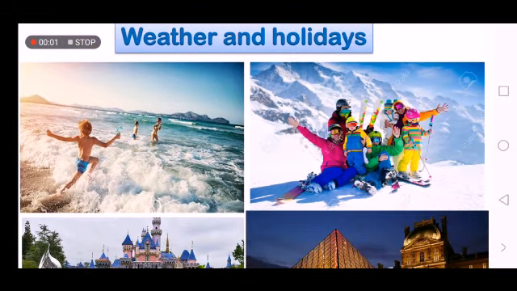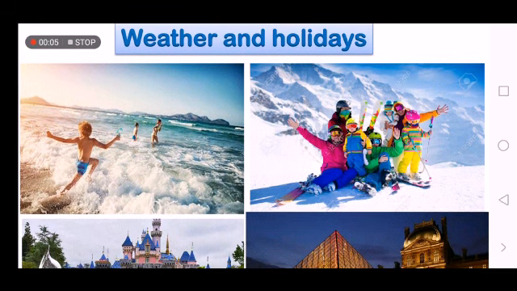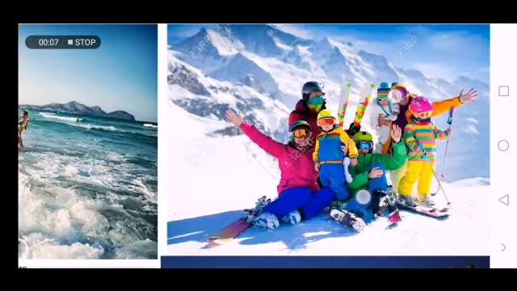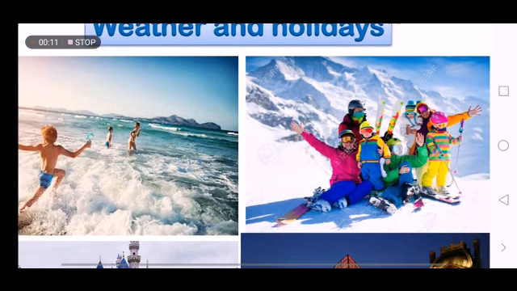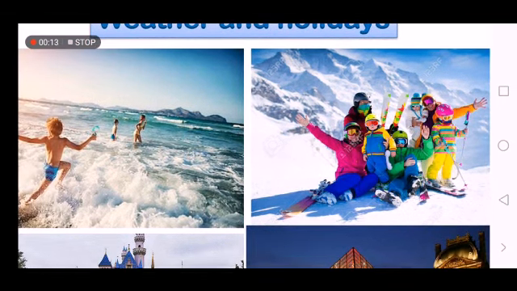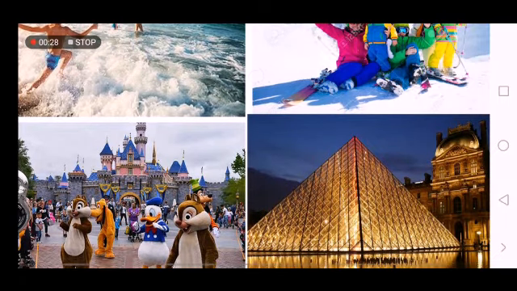If you love to ski, North America and Europe will be the best because they are snowy and you can ski there. So weather controls your holiday, but if you just want to travel to see the old buildings, to take photos and to see museums, this is the only case when the weather doesn't matter.